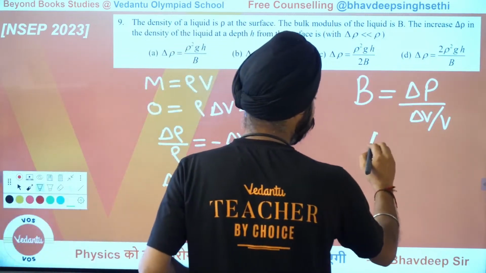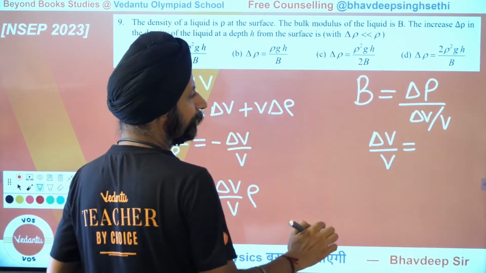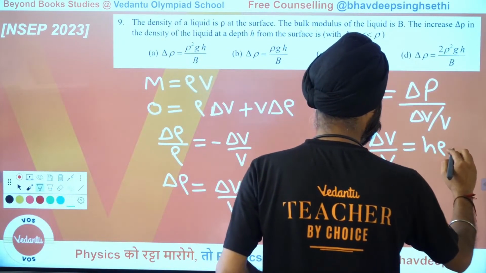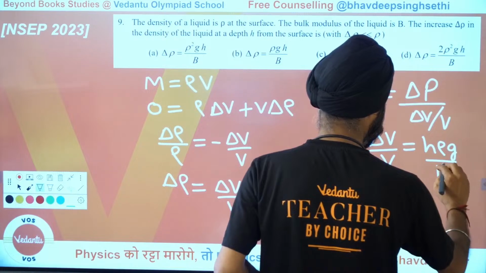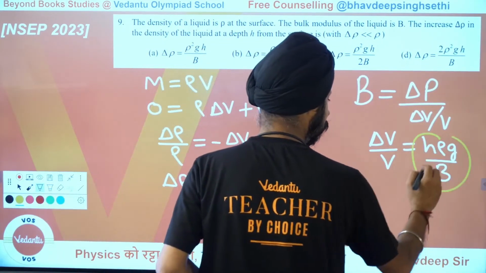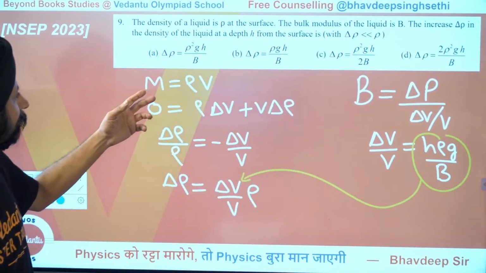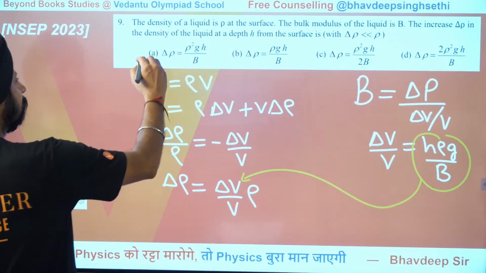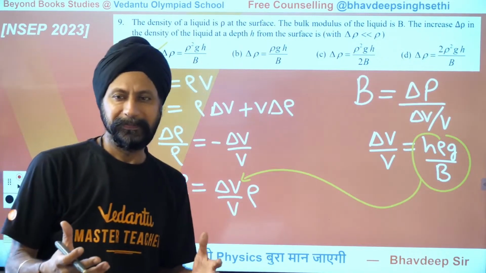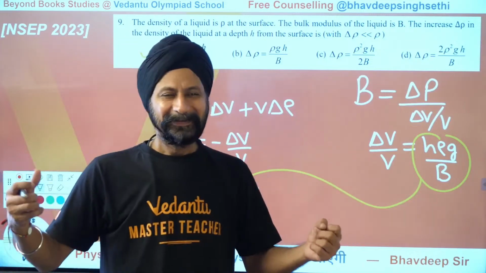So what is delta V by V? Let's replace that. That is delta P over bulk modulus. But what is the change in pressure? It's H rho G. H rho G over bulk modulus. So basically now you're done. You take this here, you plug it in here. Now you have H rho square G over the bulk modulus. Oh, I see, this is the right answer. So this is how you analyze the problems, not problems, questions, I would say. Questions are not problems. I don't know why they're called problems.